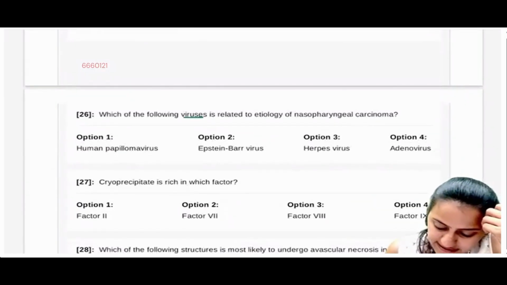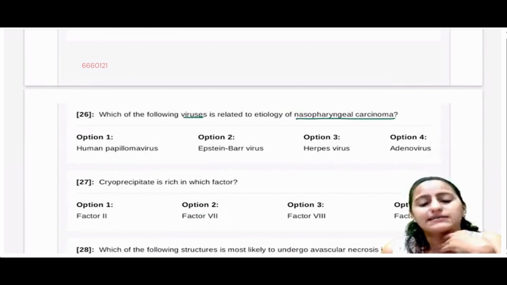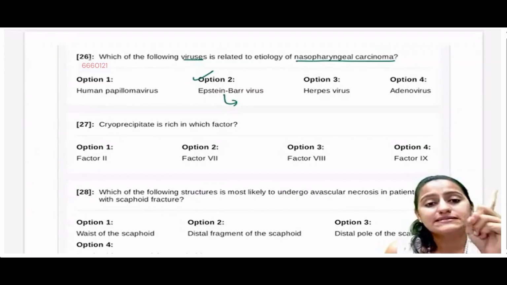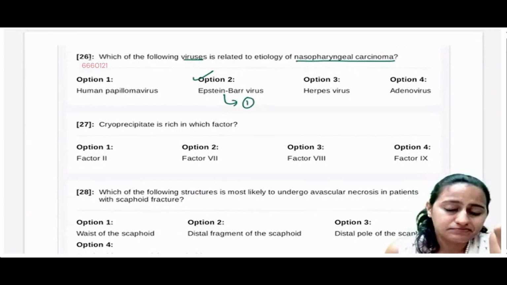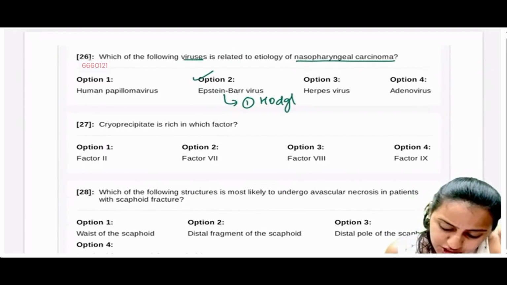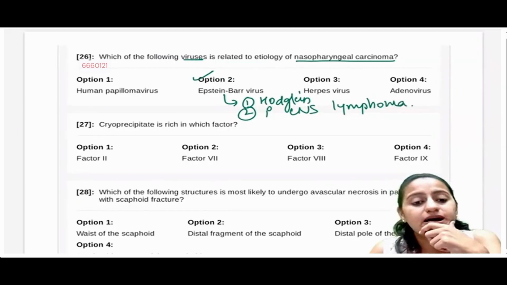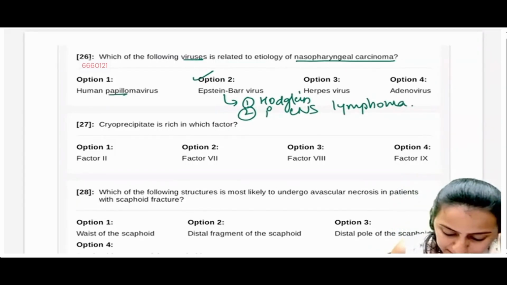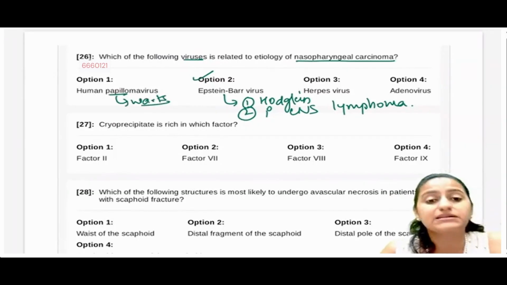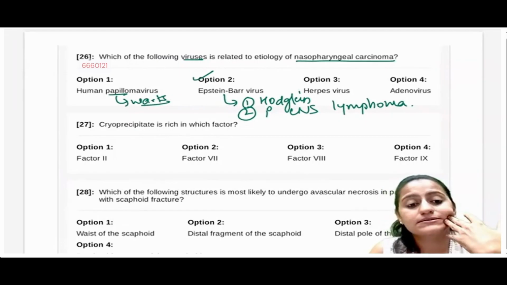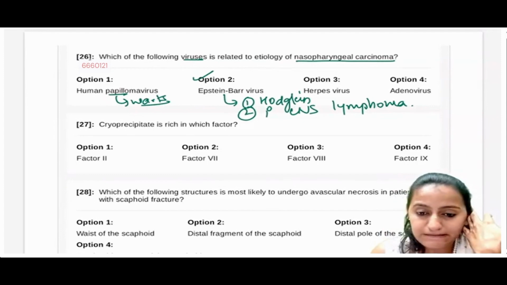Which of the following virus is related to nasopharyngeal carcinoma? Remember, it is Epstein-Barr virus. Epstein-Barr virus is nasopharyngeal carcinoma, right? It is associated with Hodgkin's lymphoma as well. It is associated with primary CNS lymphoma. Okay, all of these are important. Human papilloma virus is the one which is associated with warts. Okay, CA cervix or even CA larynx it can cause, recurrent respiratory papillomatosis जो होता है बच्चों में उसमें भी. ठीक है.